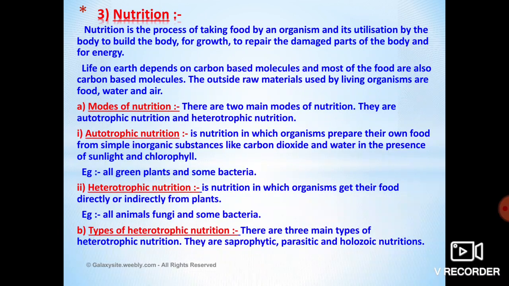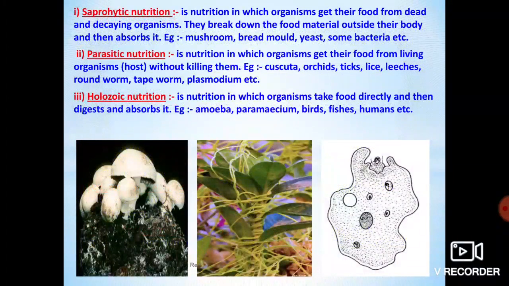Now, heterotrophic nutrition is divided into three major groups: saprophytic, parasitic and holozoic nutrition. So what do you mean by saprophytic? Saprophytic nutrition is the nutrition in which organisms get their food from dead and decaying organisms, for example mushroom, bread mold and yeast.